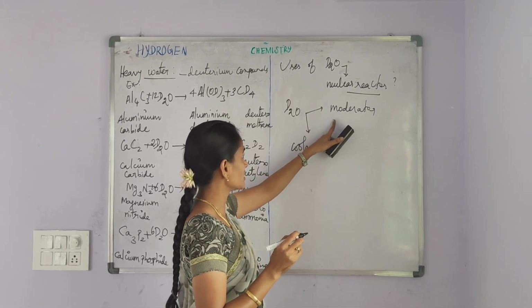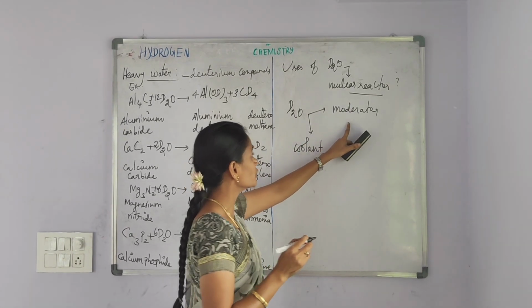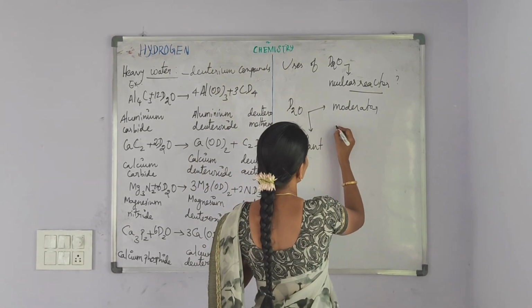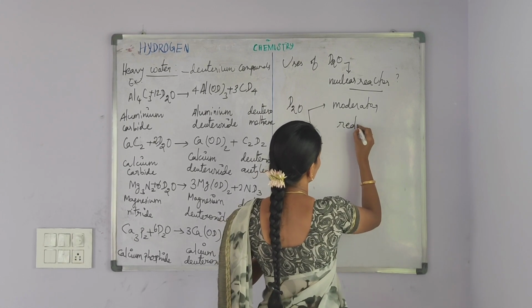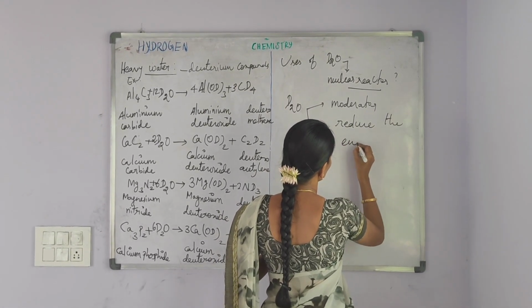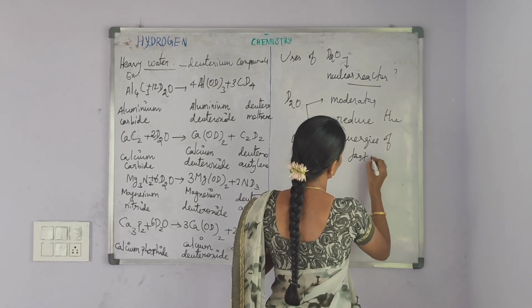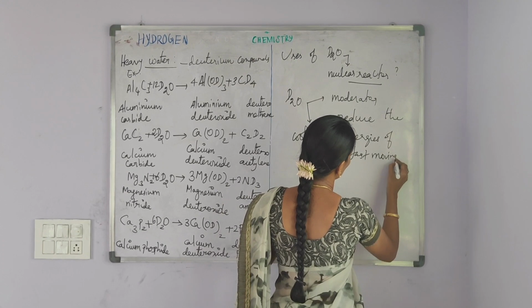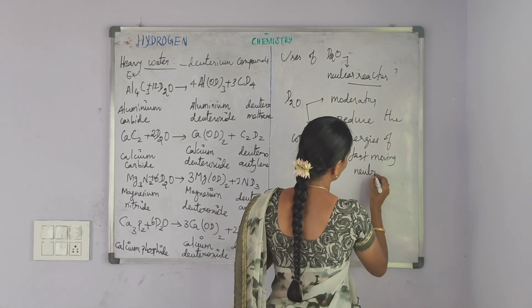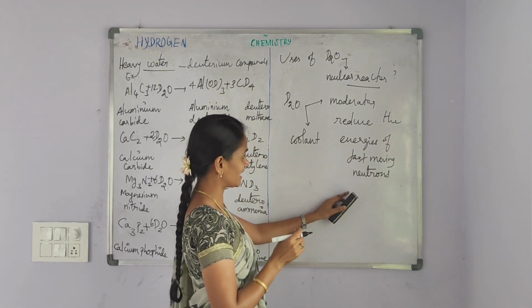The first question is, why does heavy water act as a moderator in nuclear reactor? Because heavy water has the tendency to reduce the energies of the fast moving electrons.